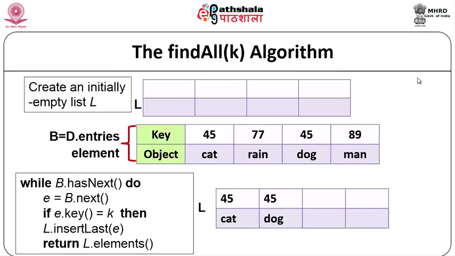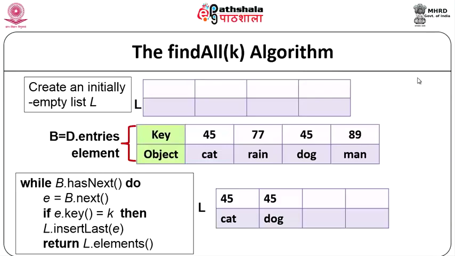So, how do we do this algorithm? We start off with an empty list. You try to find out whether the particular position B has a next element. If it does, and that key is k, then you insert it into L at the last position, so that you get it in that order. We are just checking whether the list still exists.